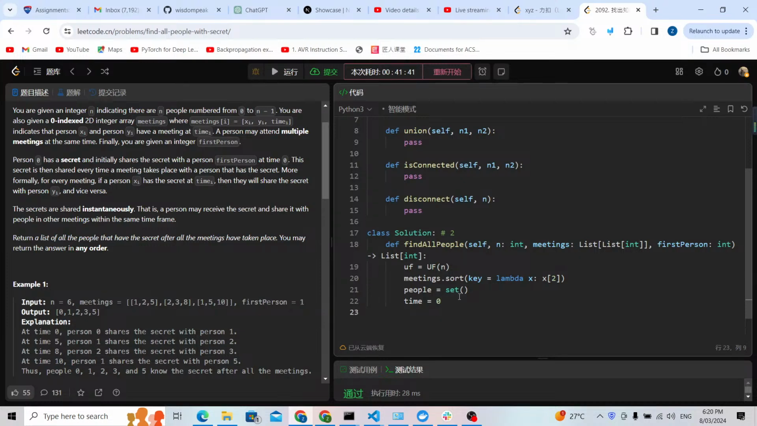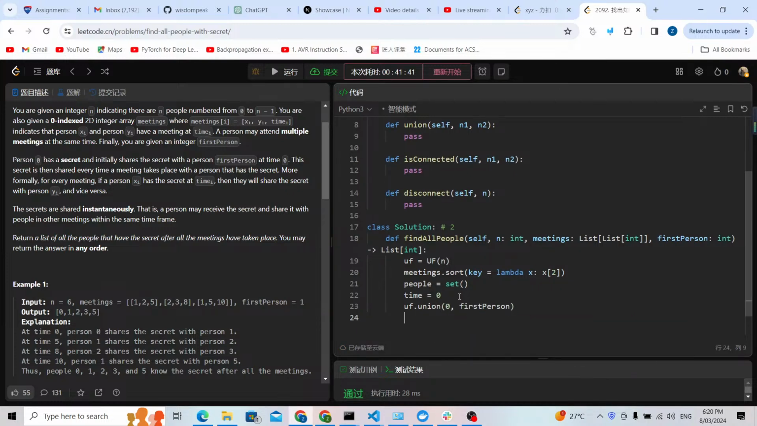Then I can start the unified. I can union the 0 node with the first person, because this is just according to the question. From the beginning, person 0 will tell the secret to the first person at time 0. Now I can start the unified, the main part of the unified.